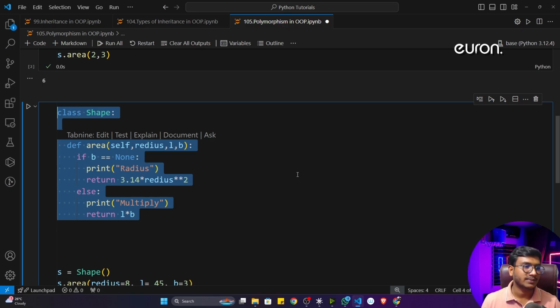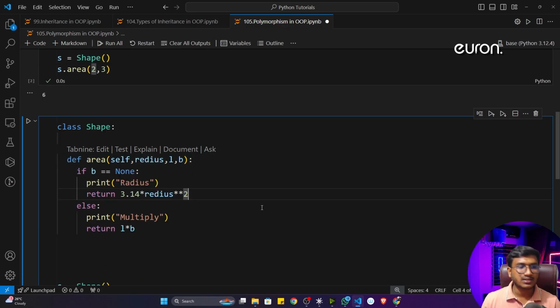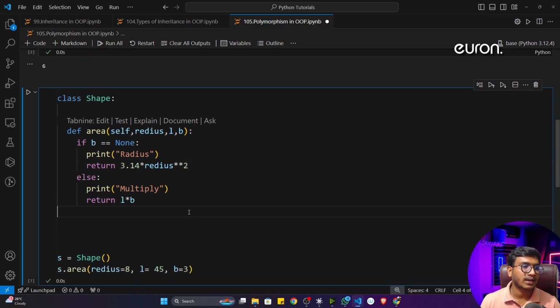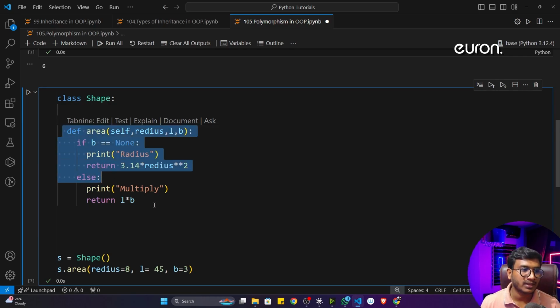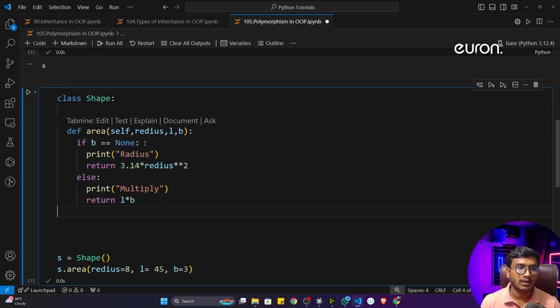I hope that is clear. Now you can ask me why it is required. Sometimes when you are writing code, you want to perform the same operation again and again. Here I'm calculating the area of a circle, the area of a rectangle and so on. Instead of writing different methods for this, I can create only one method and write this condition: if my B value is none, I will return the radius, otherwise I'll return the area of the rectangle. That is the idea.